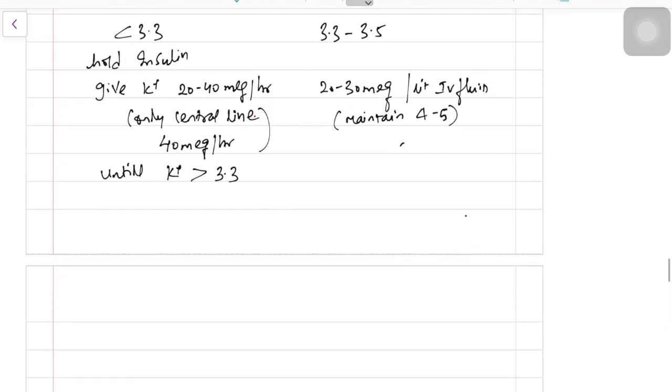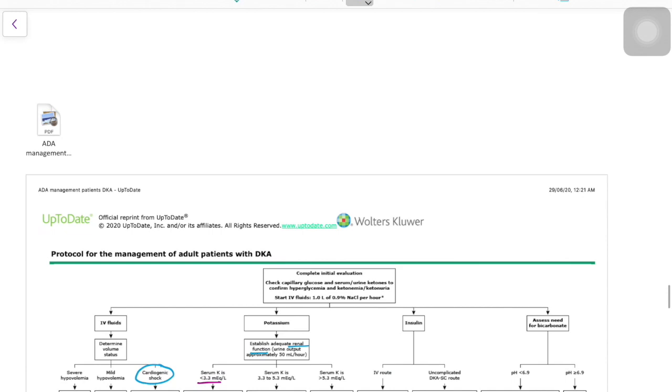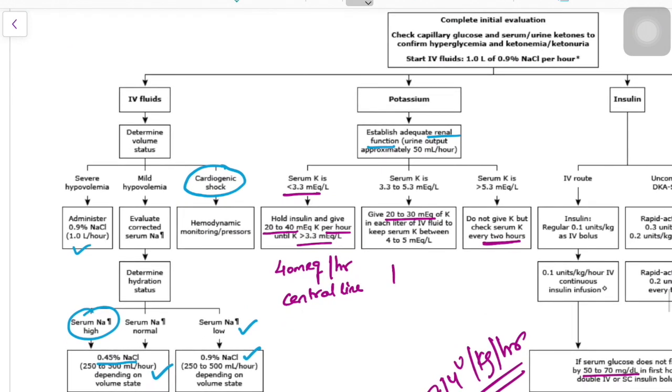So, while managing DKA, there are around 2-3 protocols of managing DKA, but what we follow and what is usually followed is the American Diabetes Association guidelines. I will make it a step by step procedure for you. The first rule,